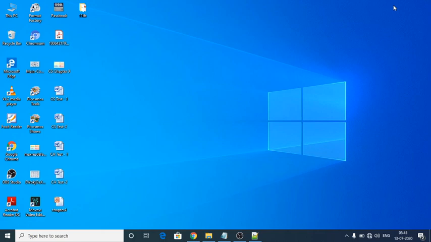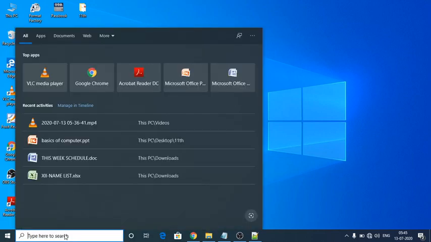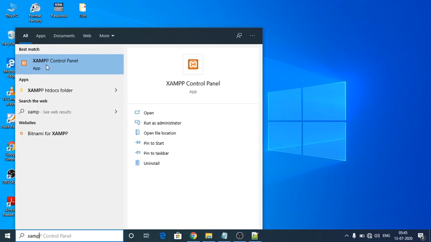For that we need to install XAMPP server or WAMP server. Here I have installed XAMPP server. So see here, XAMPP server. First of all we have to open the server.